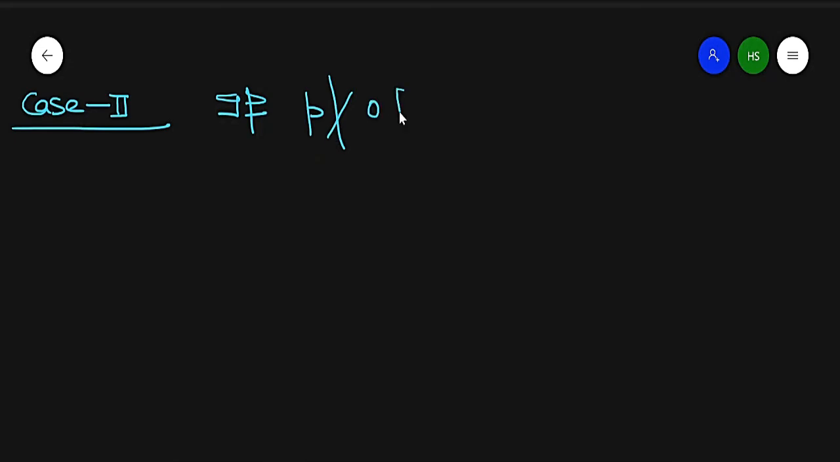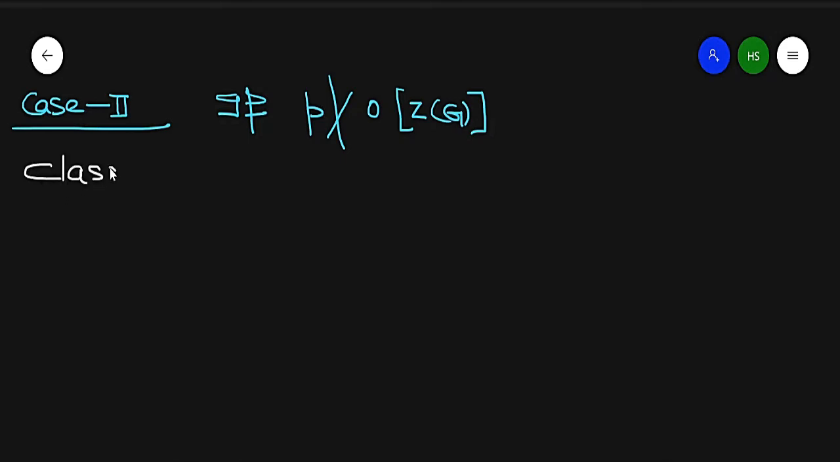Now second case, case number 2. In this case, the prime number P does not divide the order of center of G. So this is my second case, where P does not divide the order of center of G. Now in this case, by class equation,